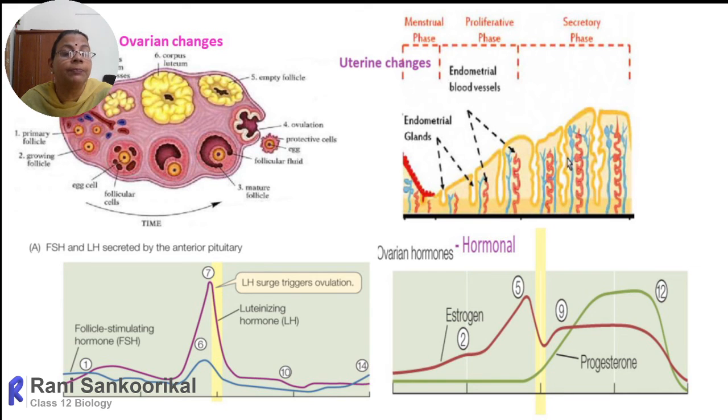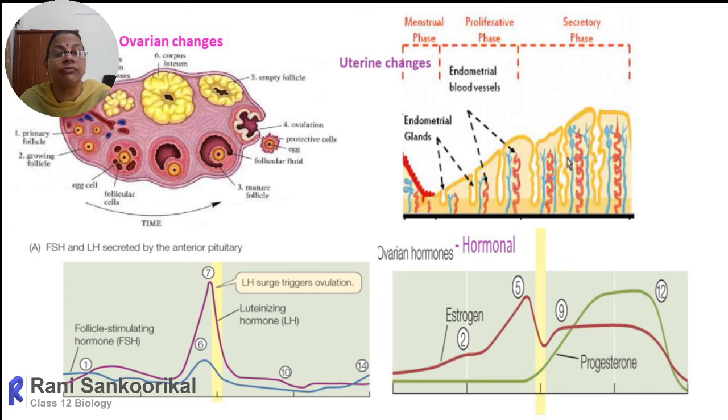By the influence of FSH and LH, the Graafian follicle develops, and on the 14th day the LH surge ruptures the follicle, releasing the ova. Then the remnant part of the Graafian follicle will transform into yellow corpus luteum, maximum on the 25th day, and from the 25th day onwards, the corpus luteum will regress. So those are the ovarian changes.